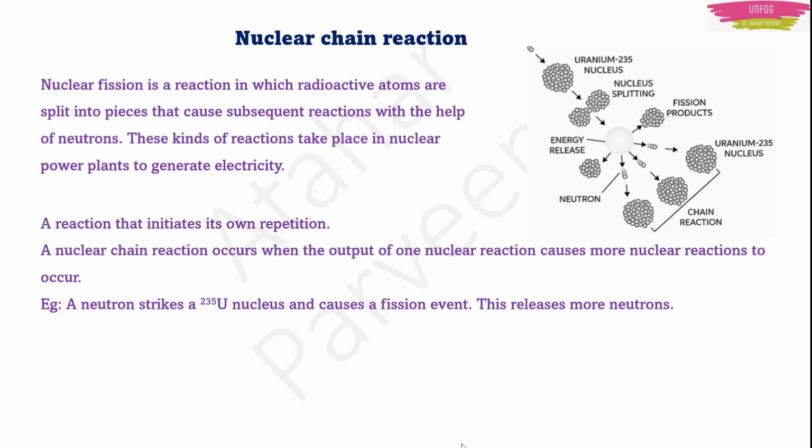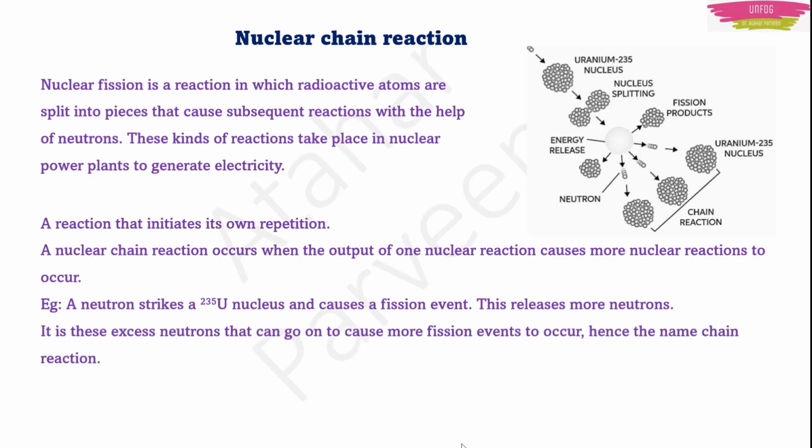This will release more neutrons, as I showed you in the figure. These excess neutrons can go on to cause more fission events. That's why we call it a chain reaction. I explained all this, right? The main application of these nuclear chain reactions is in nuclear power plants, where we can generate electricity.